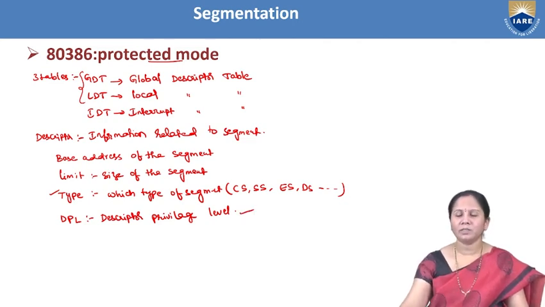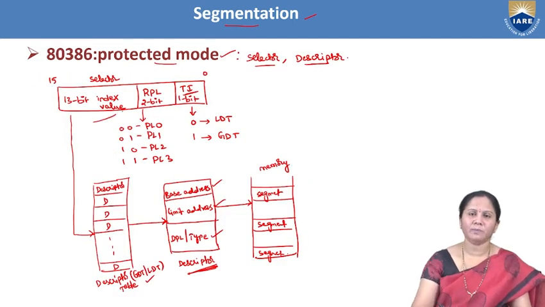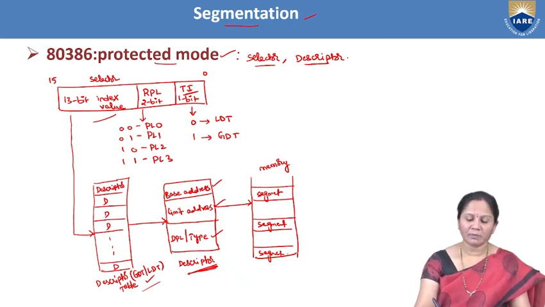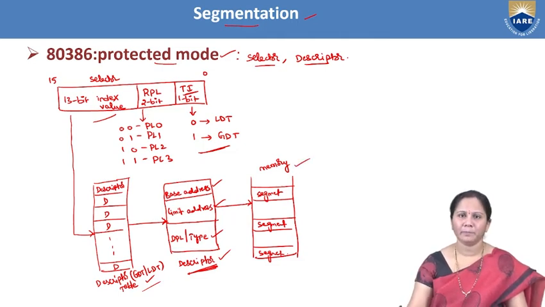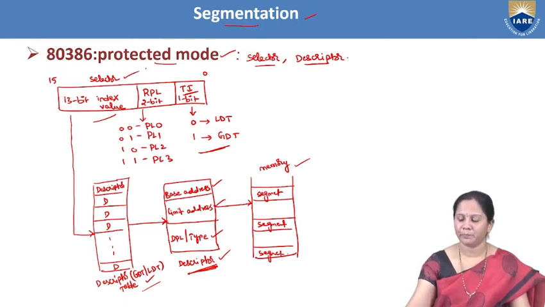Now, all these are the parameters that are available in this table. Here, the index value represents what type of descriptor has to be selected. The descriptor will be selected based on the TI bit. If a descriptor is selected after setting the TI bit, then we have to see the information present in the descriptor, like base address, limit address, DPL and type. After seeing the information related to the descriptor, only then will that particular segment be selected from memory. So this is what the terms selector and descriptor are about.